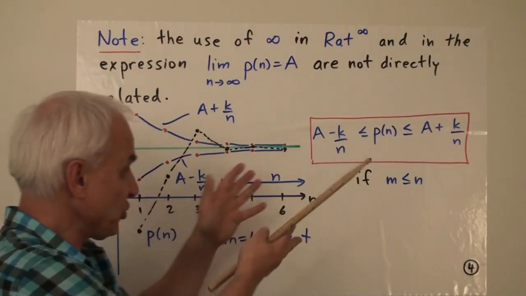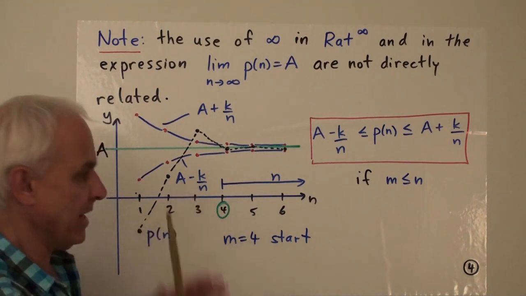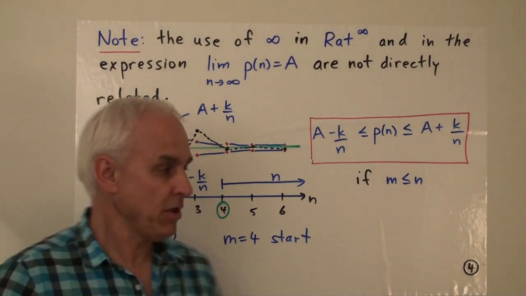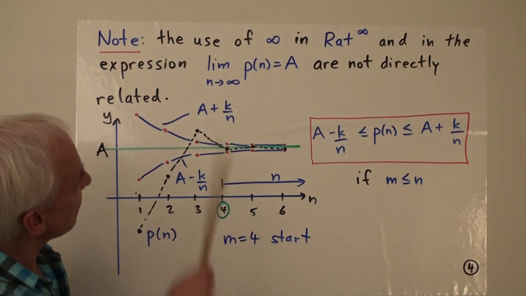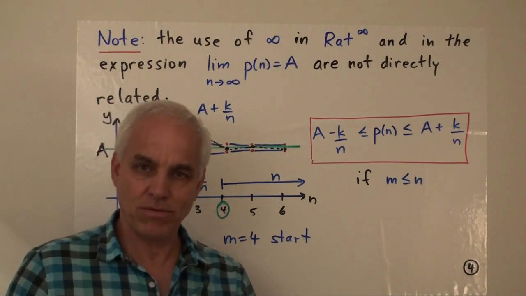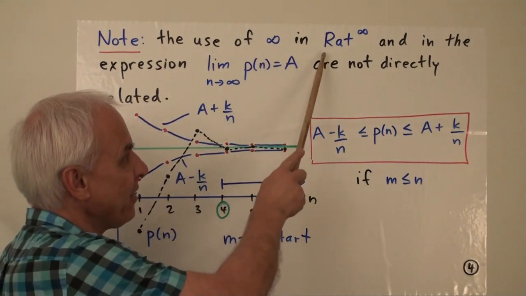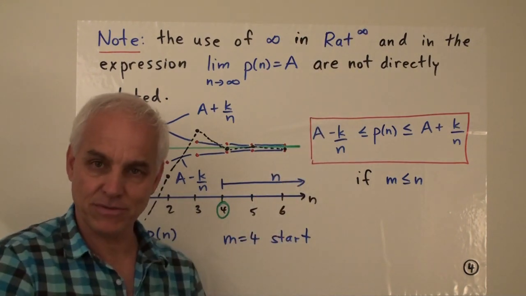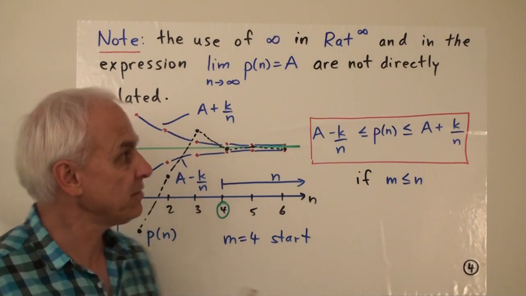All right, I want to show you a picture of the kind of content of that limiting definition. This is a picture I've shown you before. But before I do that, I just want to make the note that we are using this infinity symbol now in a couple of different ways. So we use the infinity symbol in the extended rational numbers. It's a particular algebraic object that we concocted.